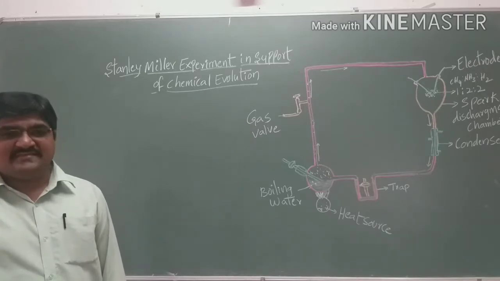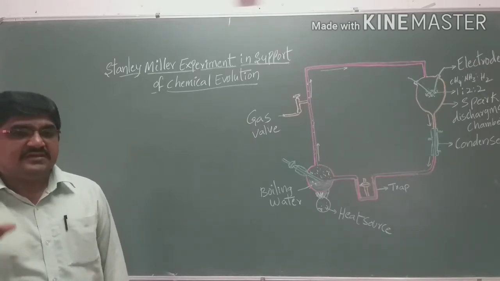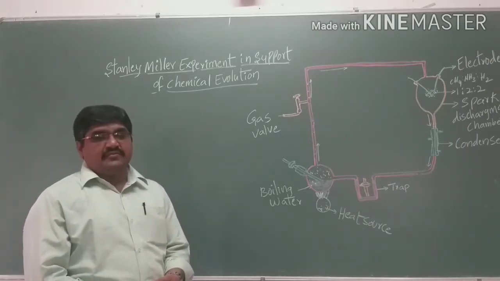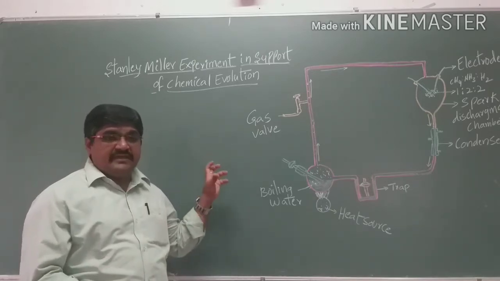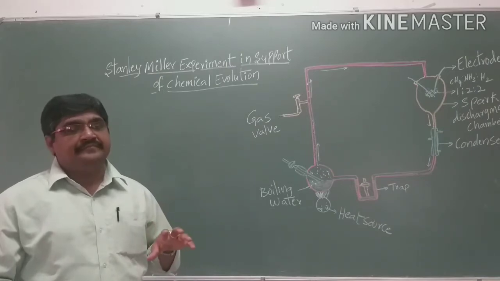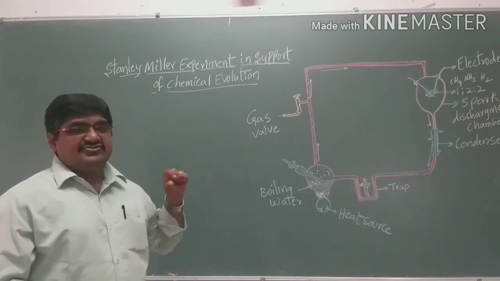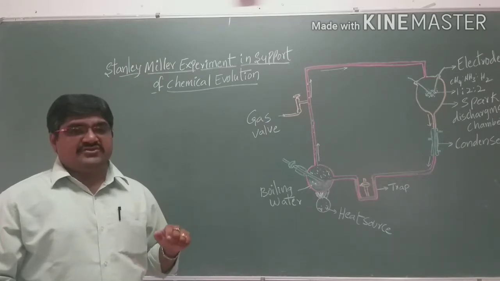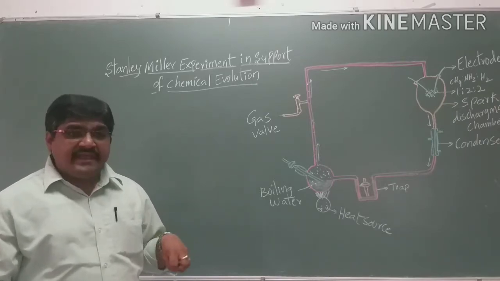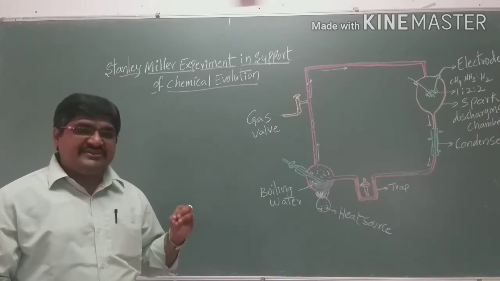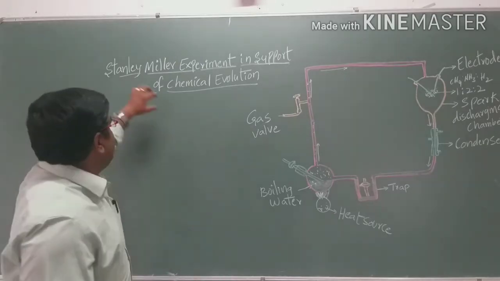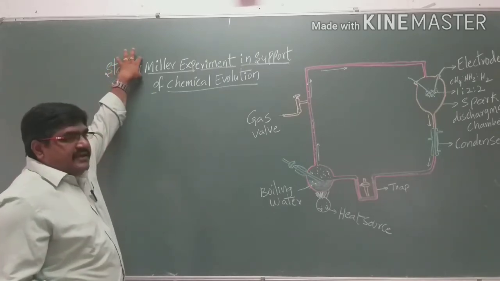So these are the topics we discussed in chemical evolution, which was proposed by A.I. Oparin and supported by Haldane. What was proposed in chemical evolution by Oparin was experimentally proved by another scientist, Stanley Miller.